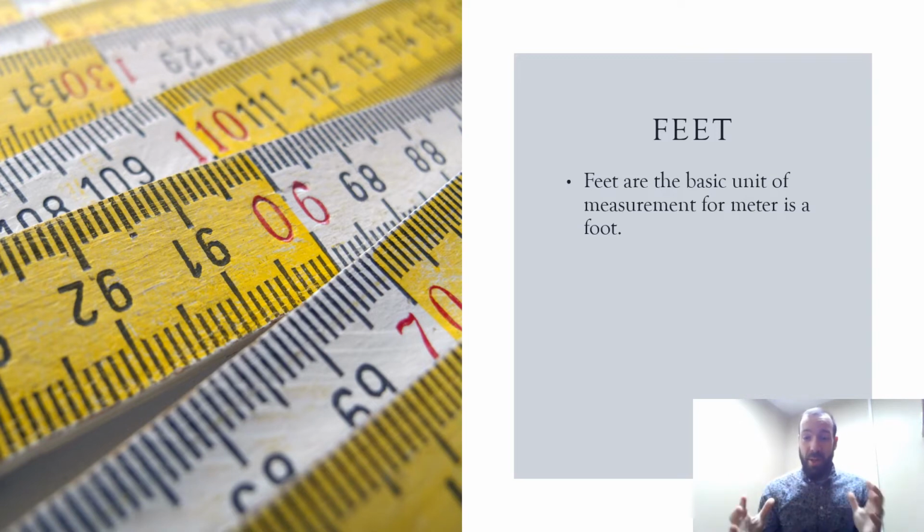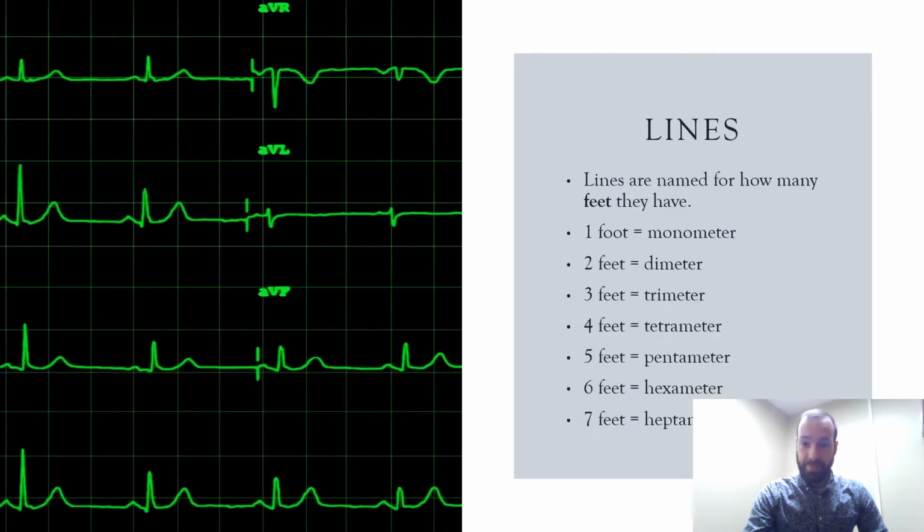So if we're measuring poetry, what are our units of measurement? Well, they're called feet. So one unit is called a foot, and more than one is called feet. And this is how we measure the patterns and the rhythms of poetry. So different lines are named for how many feet they have in them.